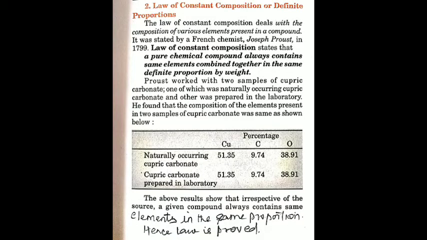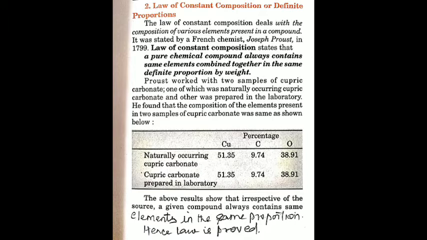Now we'll do the second law of chemical combination, that is the law of constant composition or definite proportions. This law was given by a French chemist, Joseph Proust, and this law states that a pure chemical compound always contains the same elements combined together in the same definite proportion by weight.